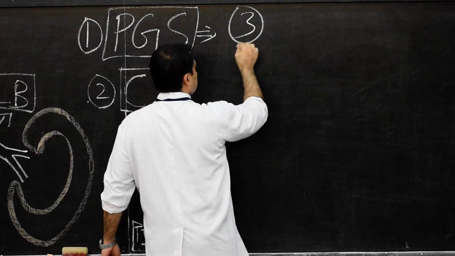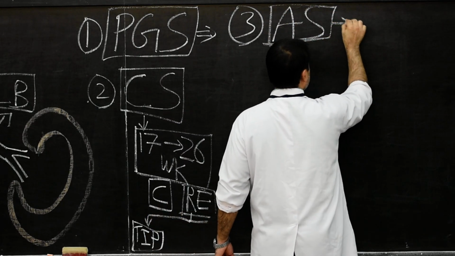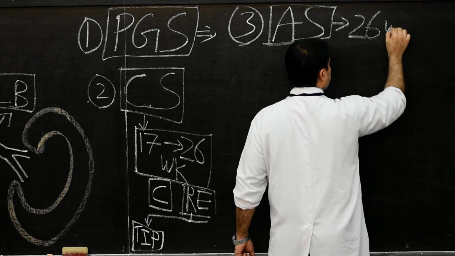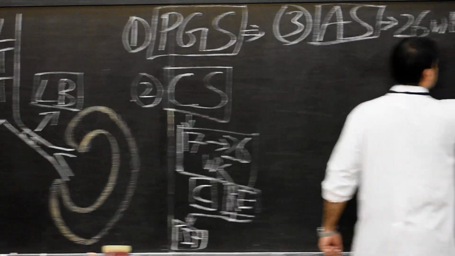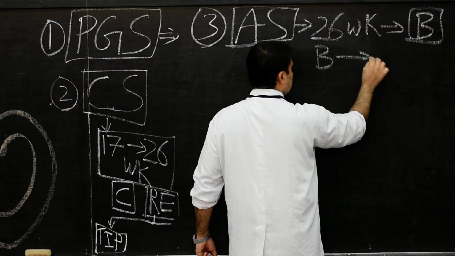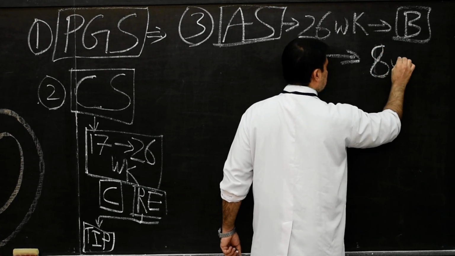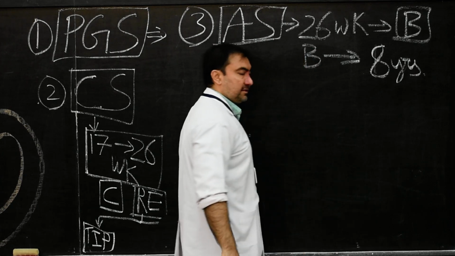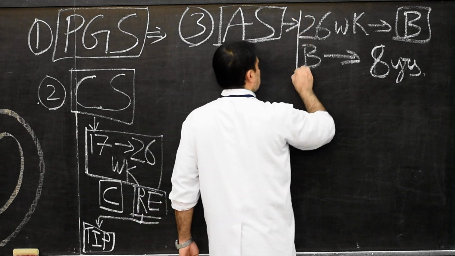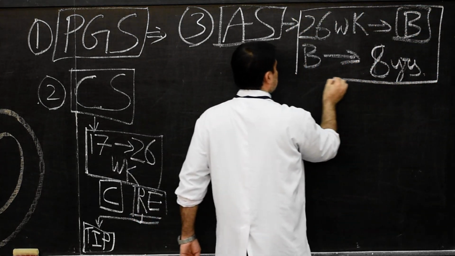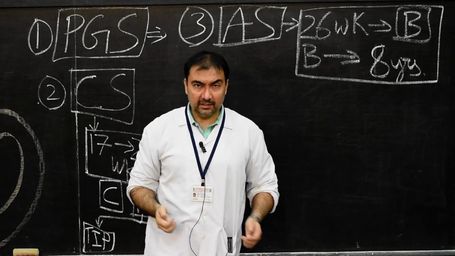I'll write down here alveolar stage, and it will be from 26 weeks till birth, and next it will be from birth till 8 years of age, when the small child reaches 8 years of age. Note this down, this is very important. This is the timeline of alveolar stage, third stage of development of lung.